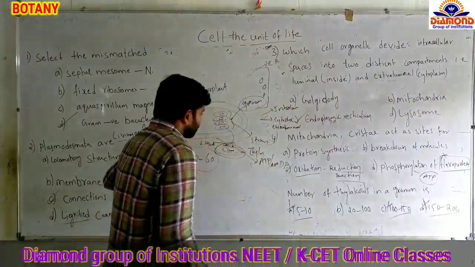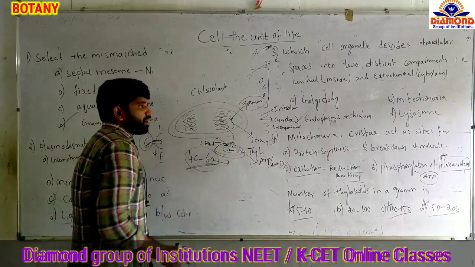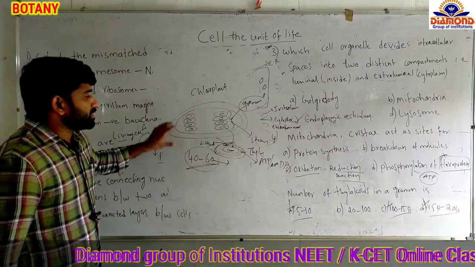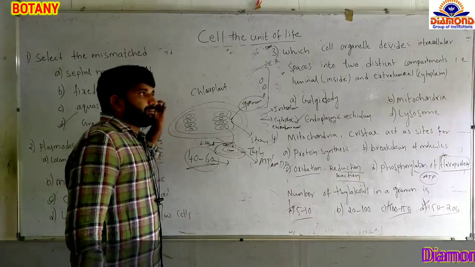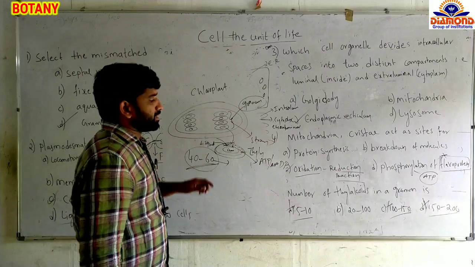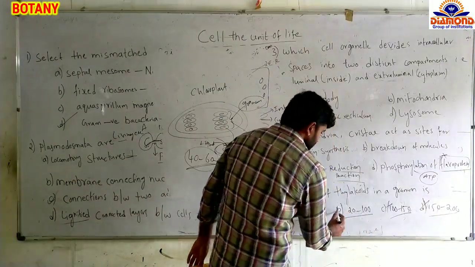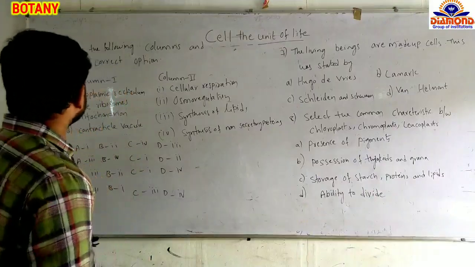But the related number is 40 to 60. In most chloroplasts, the minimum number of grana in a chloroplast is 40 to 60, but the nearest value is 20 to 100 only. So that is the answer. Let's discuss the next question.